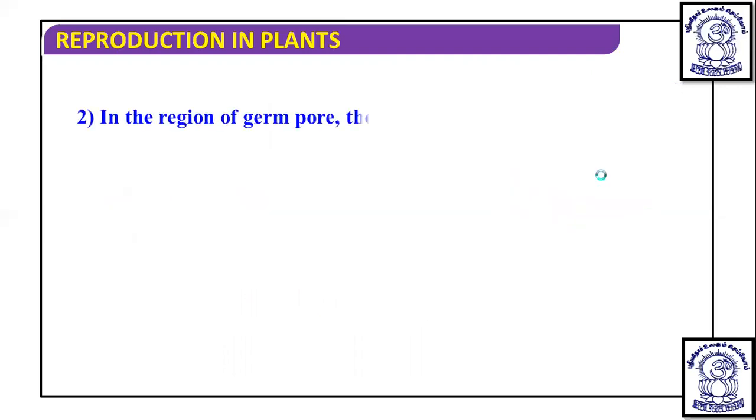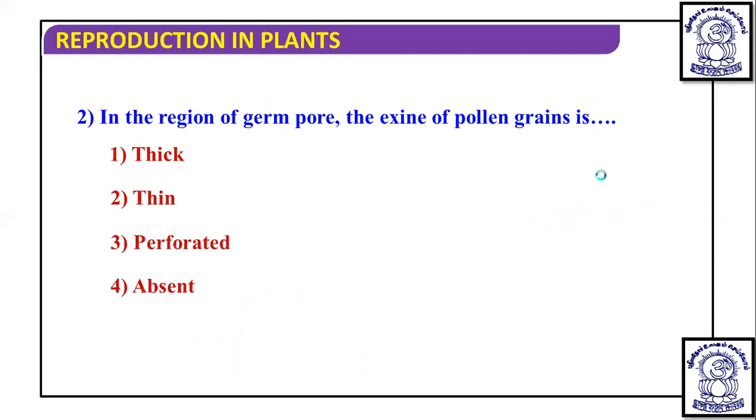Next, we deal with another question: in the region of the germ pore, the exine of the pollen grain is... we have just discussed that the exine of pollen grain is made up of sporopollenin, and here sporopollenin is absent. So at the germ pore the exine is thin, so it acts as a pore.